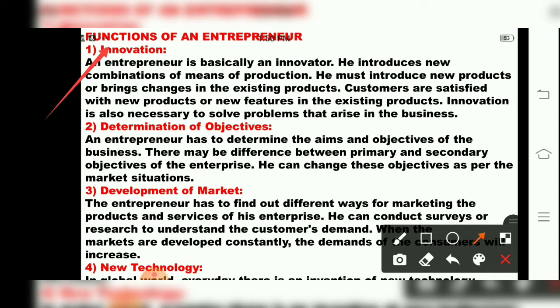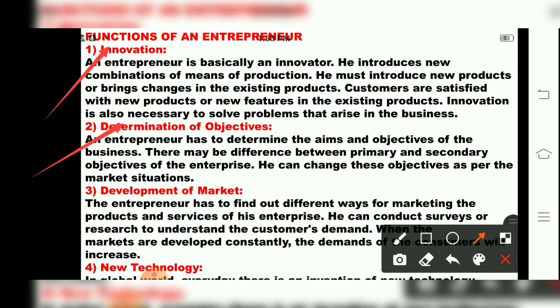products. Then the second function of an entrepreneur is determination of objectives. See, an entrepreneur has to determine aims and objectives of the business. So there may be a difference between primary and secondary objectives of the enterprise. So he can change these objectives as per the market situations.